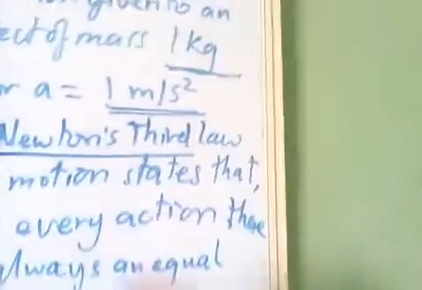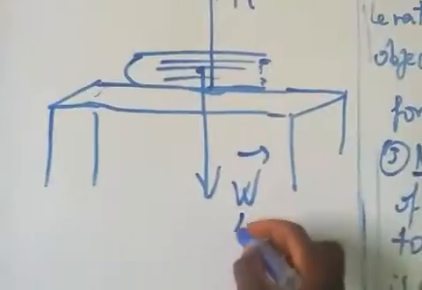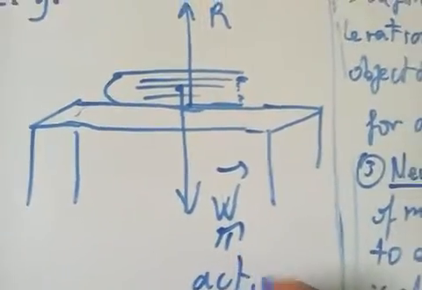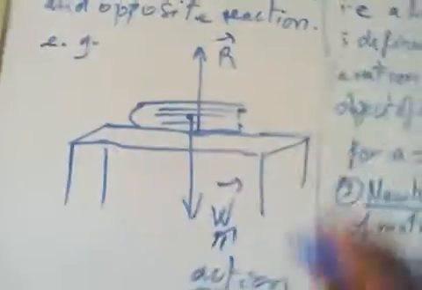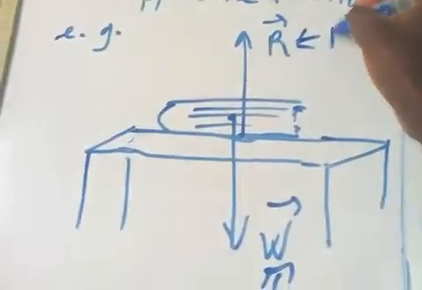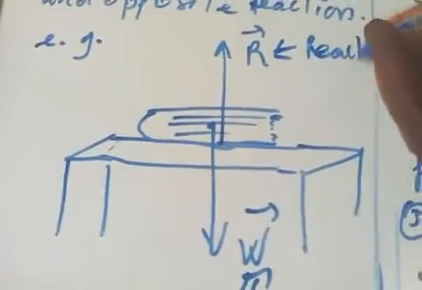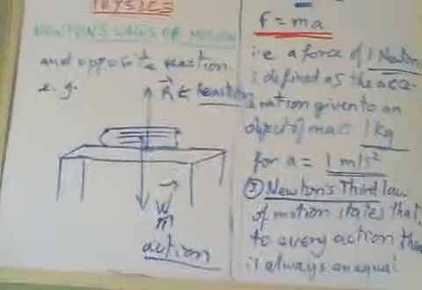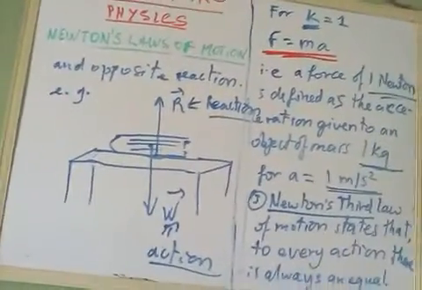And that is what Newton's third law of motion is telling us. When there is an action, here the action is the weight. To every action, there is always an equal and opposite reaction. And what is the reaction? The reaction is the normal reaction of the table, which is a force acting on the textbook from the surface upward, in the opposite direction to the weight. So these are the three